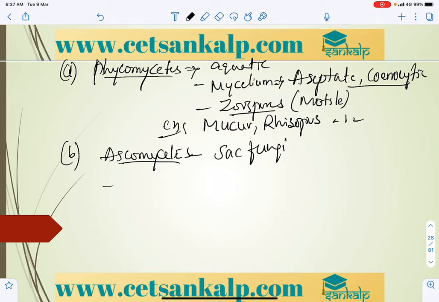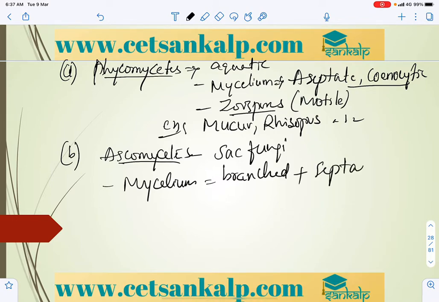Here the mycelium is branched and septate. There will be a branch where it forms a septa, so it divides and forms a septa. Wall formation will be there, and branched.